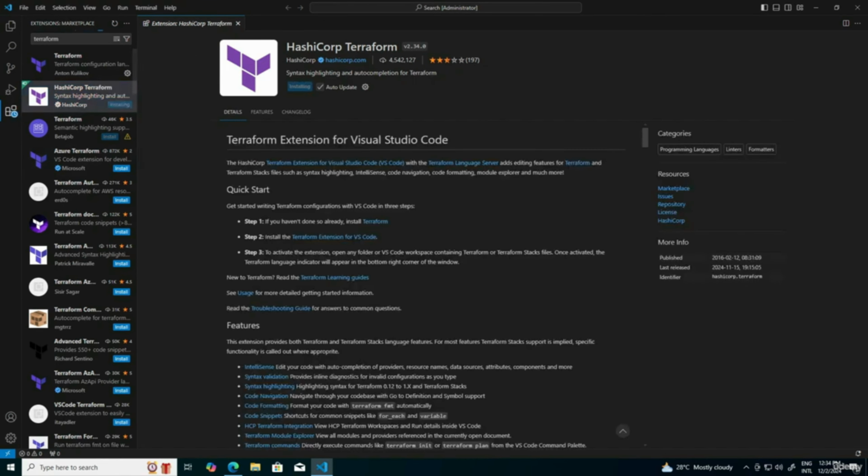So we have installed our Visual Studio Code and parallelly installed the Terraform extension also. In the next video, we are going to install Terraform inside our local virtual machine.